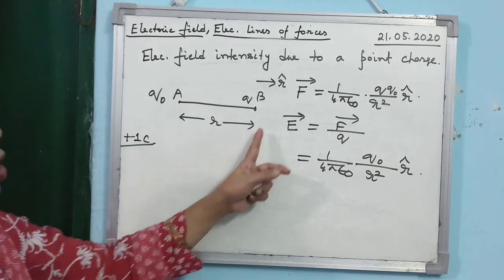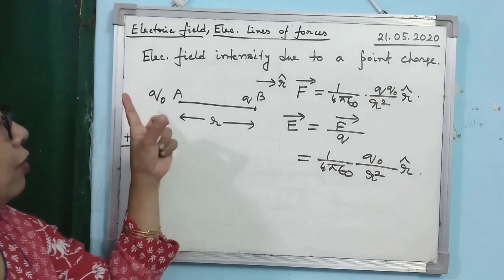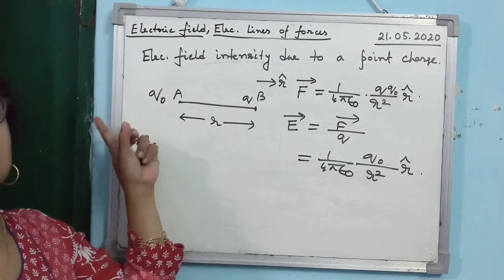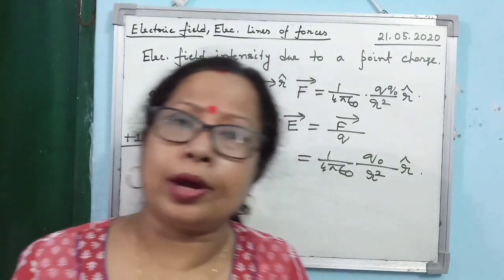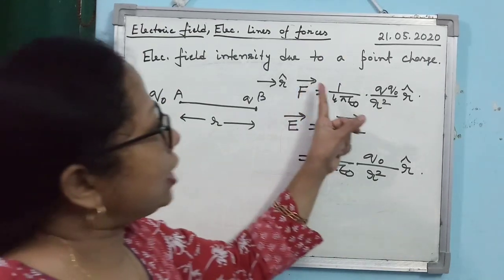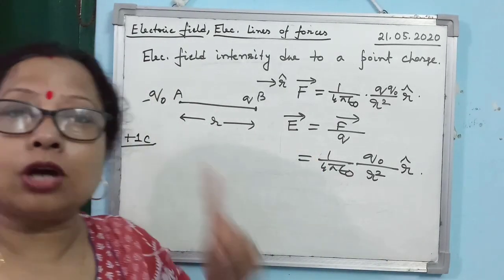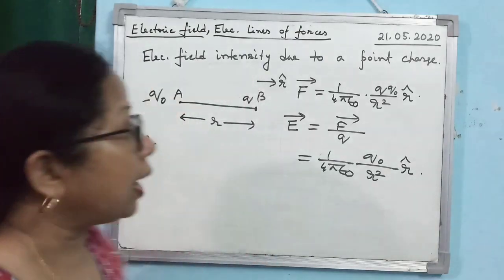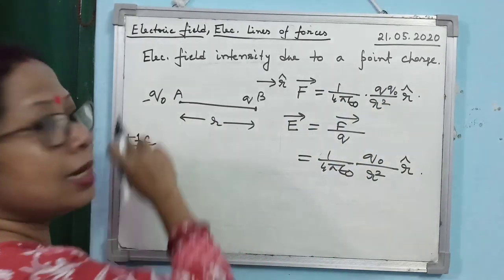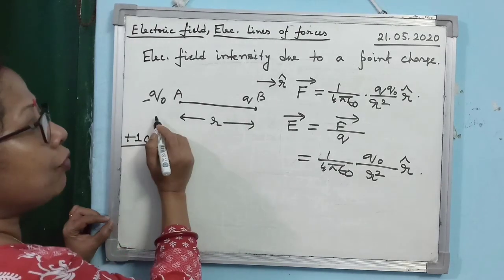And according to Coulomb's law, what will be the direction of the electric field intensity along the line joining the two charges? If the source charge is positive, away from the charge. If the source charge is negative, towards the charge. Here another very important point I prefer to mention: suppose the charge is negative, then in the expression of the force and in the expression of the electric field intensity, while writing the magnitude of the charge, you should not use the sign. Is that clear?